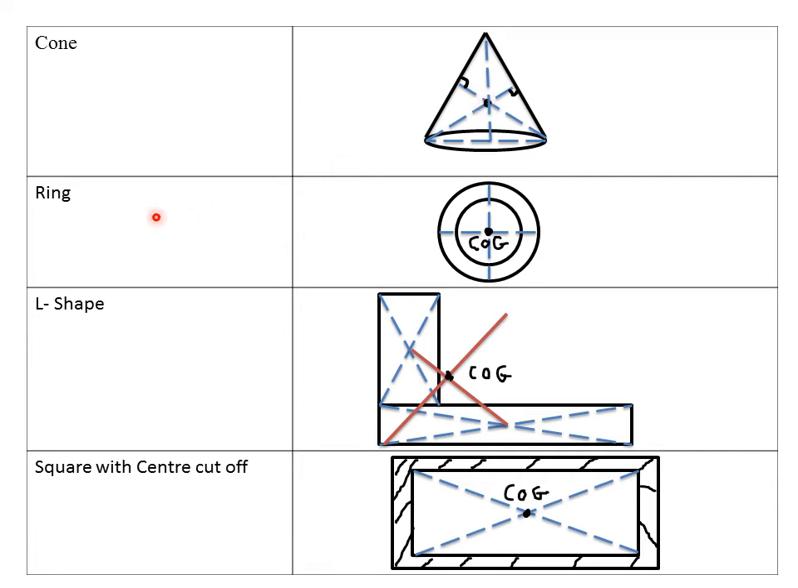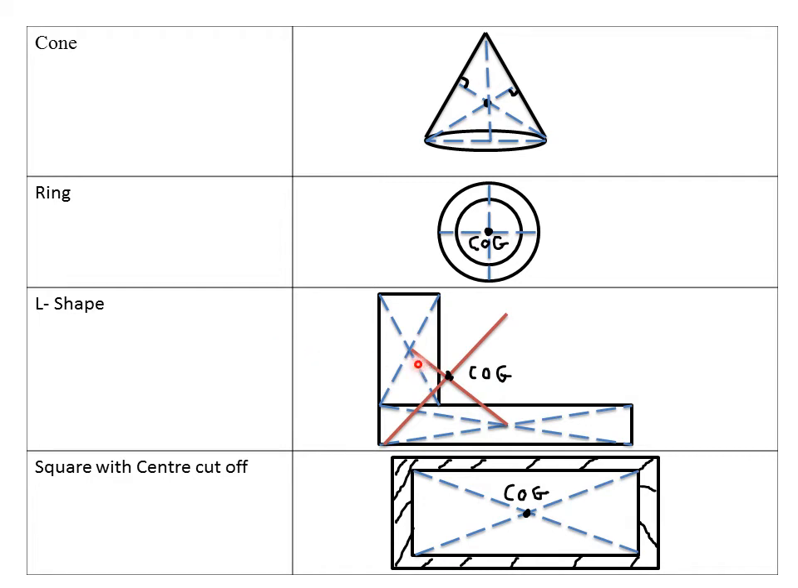Then for the case of a ring, you just construct the diameters. For a ring, you construct any of the two diameters. Then the point of intersection, which is the center of the ring, represents the center of gravity for that particular ring.